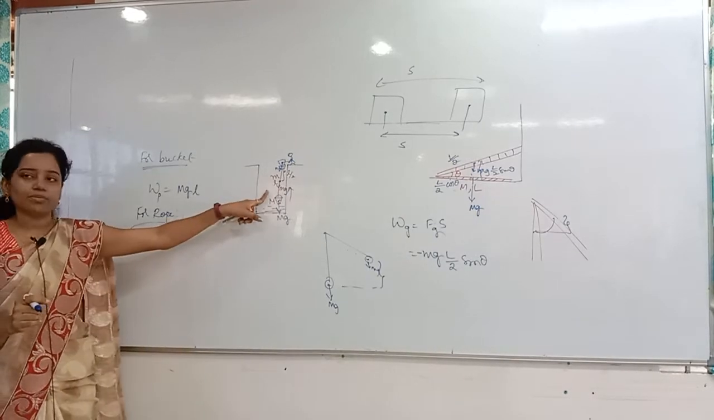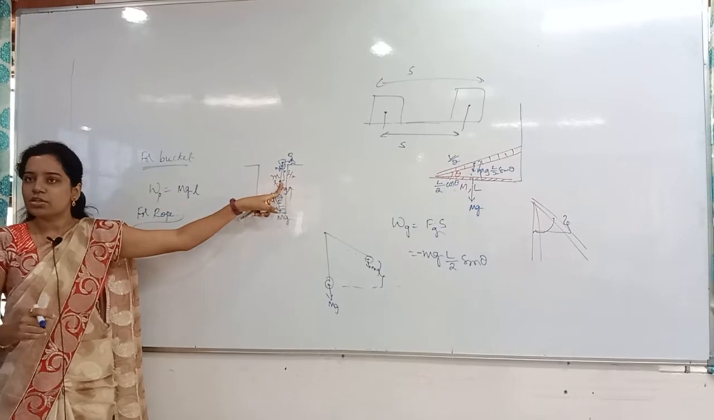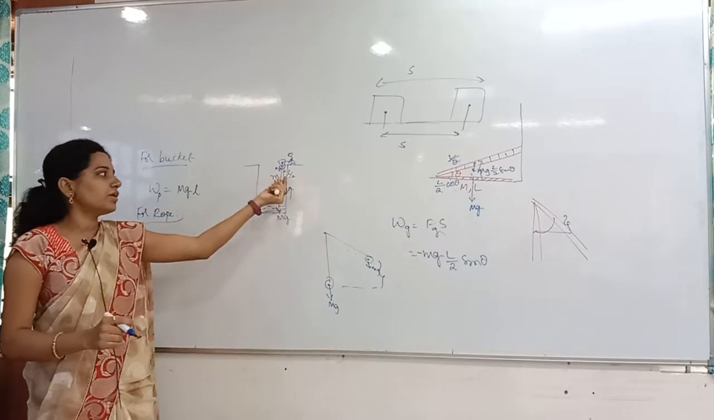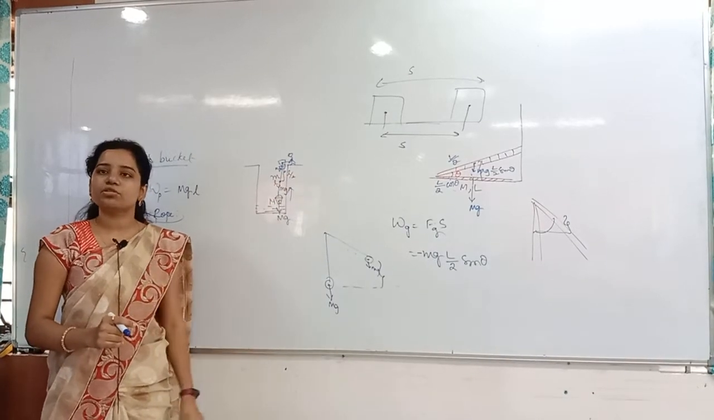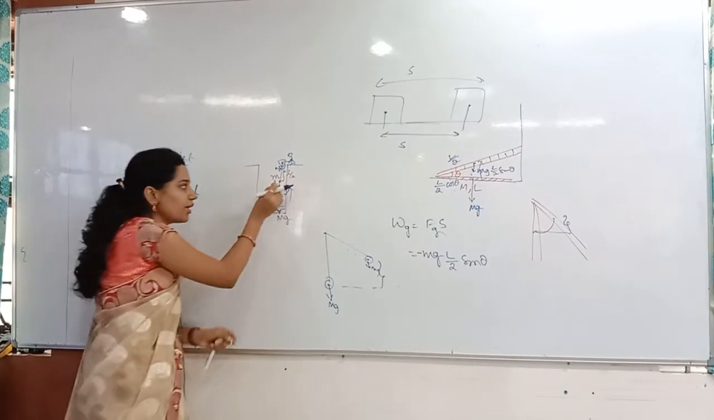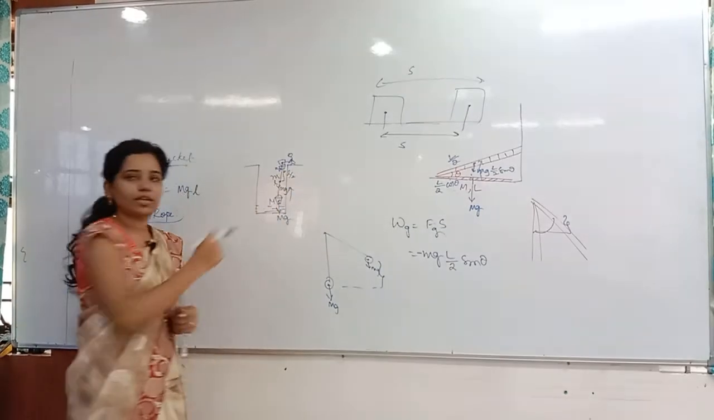So here also, the same thing. Where is the center of gravity of the rope? At the L by 2 distance. What is the displacement of the center of gravity? Whenever you are pulling up, what is the center of gravity displacement? L by 2 only. You understand, right? This point is coming from here to here. How much distance is it covering? L by 2.